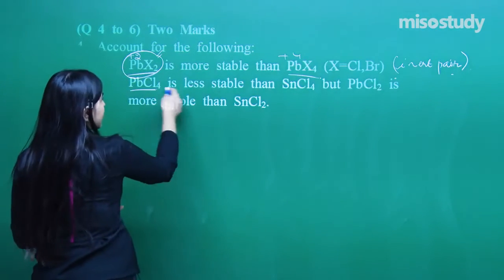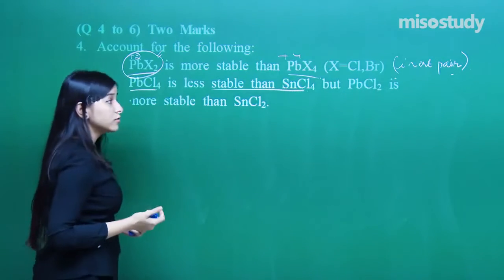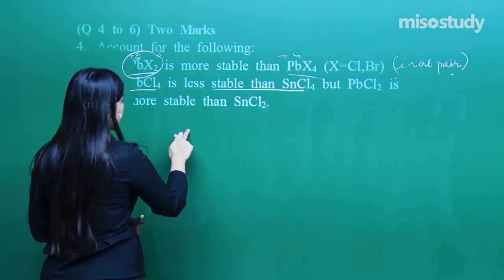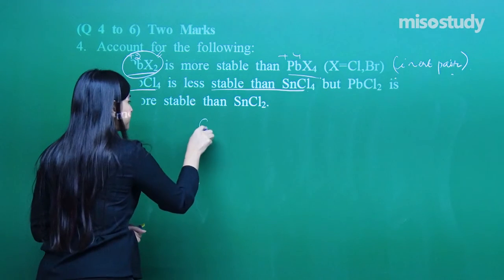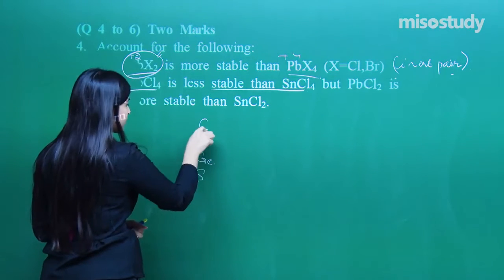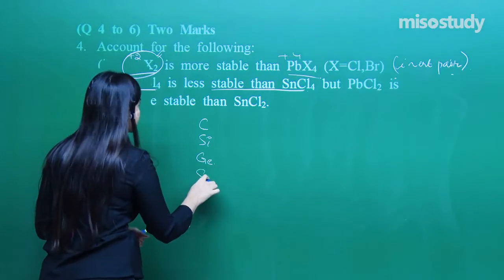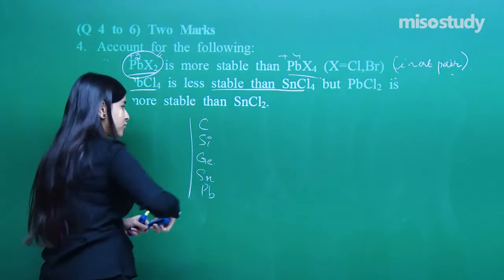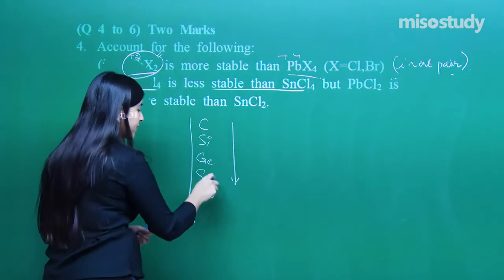PbCl4 is less stable than SnCl4. We know this. Why? See here. So I have got here is... chemistry sir gives silly problems. Yes? You remember the series? So down the group again the inert pair effect plays a role.